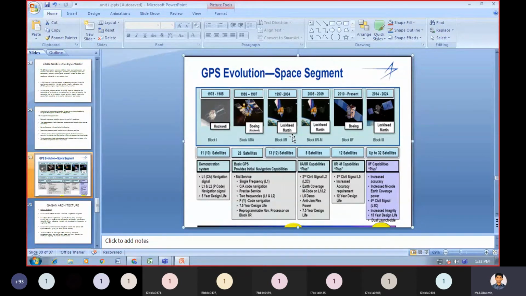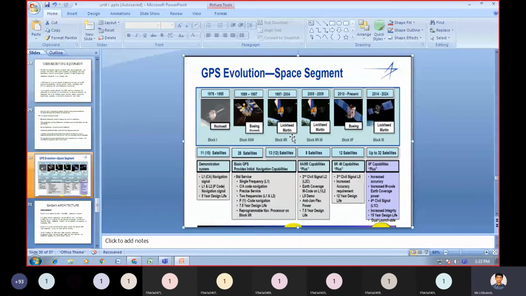And you need to study the service of these 28 satellites. We have a single frequency, C/A code navigation, precision science. We have L1 and L2 frequencies, 2 carrier frequencies. We have a P code navigation, which is valid for 7.5 years. That is the design lifetime.